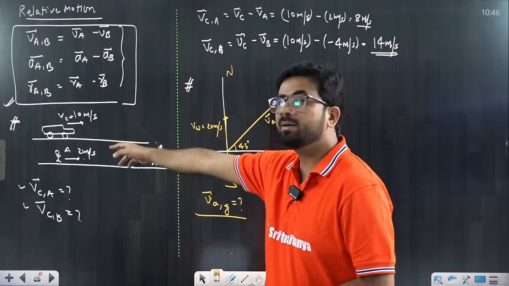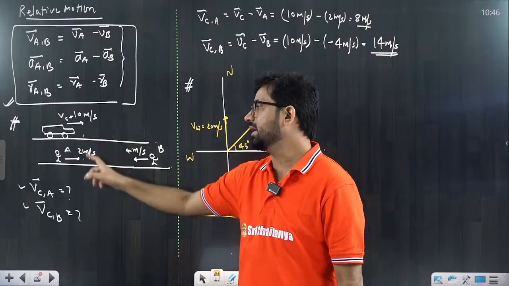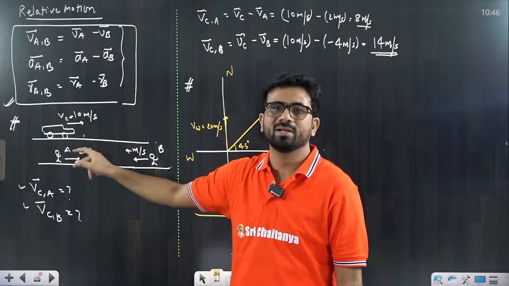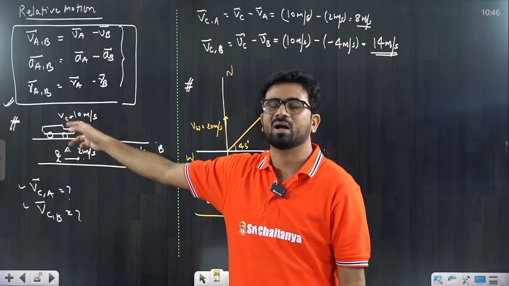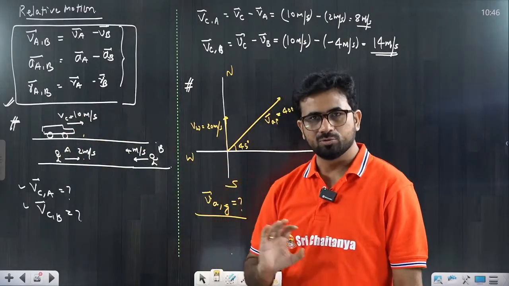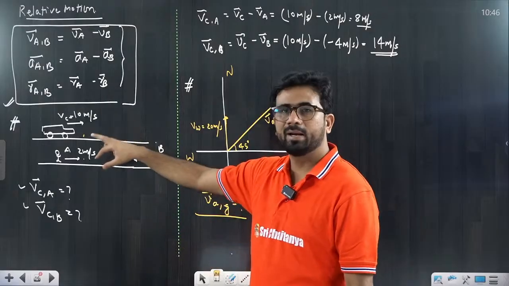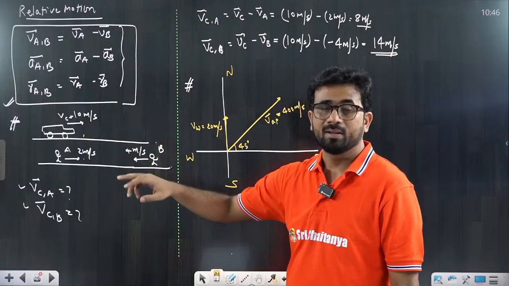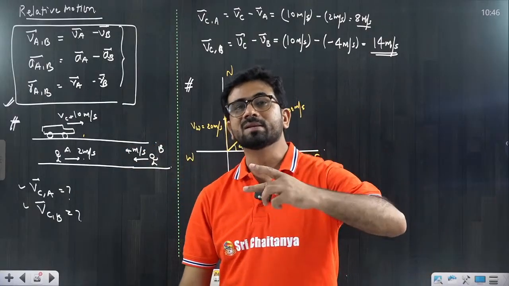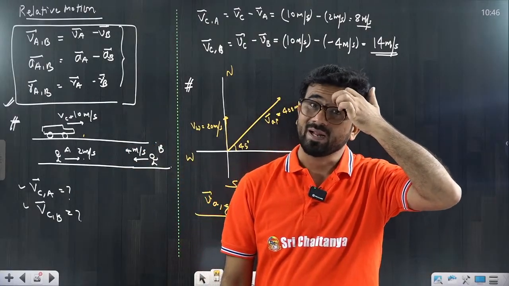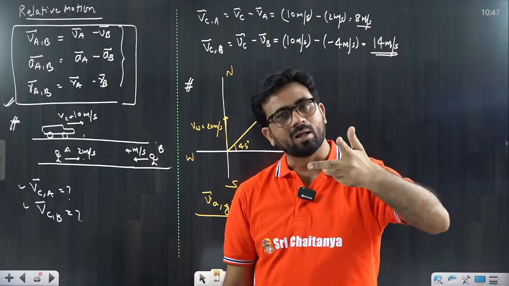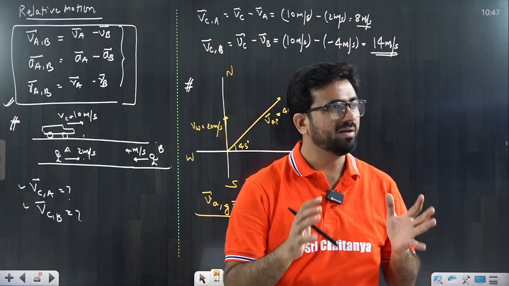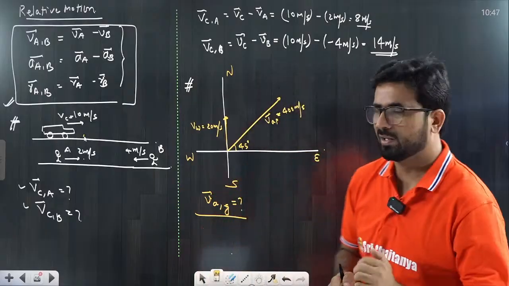But they are independent bodies. Now if you see here the car and A, they are independent. A is not sitting in the car, or the car is not sitting on A. So you have to understand how they are independent. Then same direction subtract, opposite direction add. But when an inside term is coming, then same direction you add and opposite direction you subtract. This is a very, very common question that you have to learn.